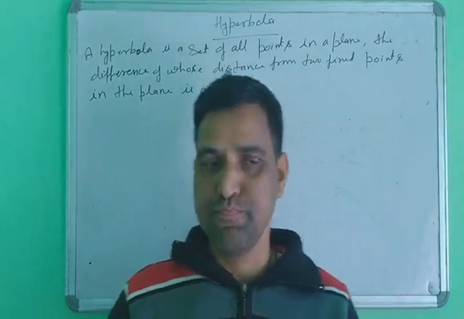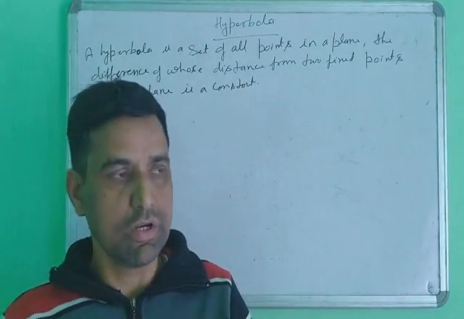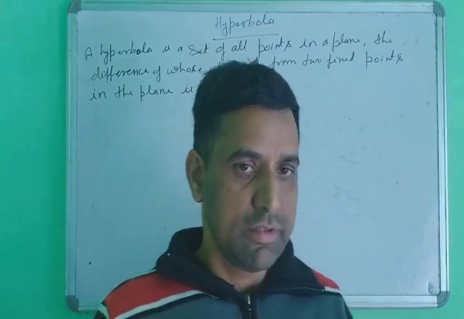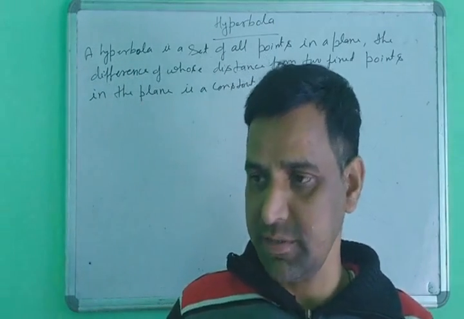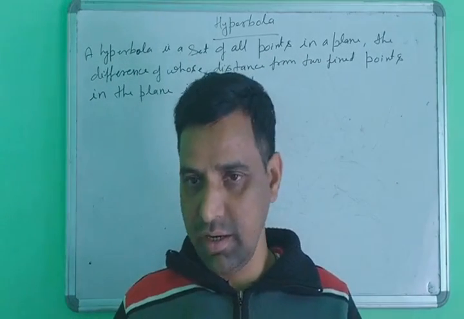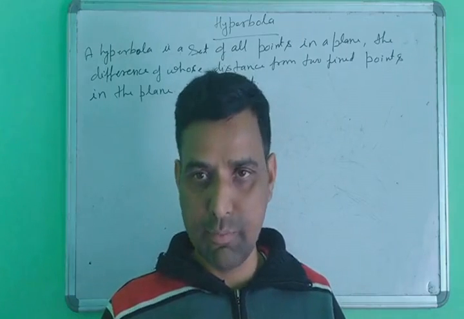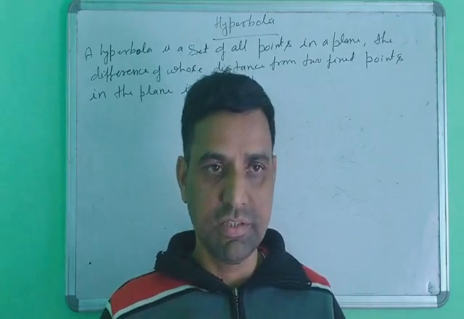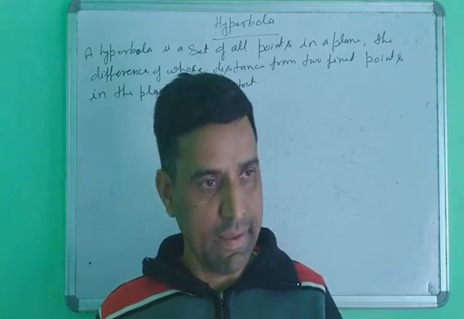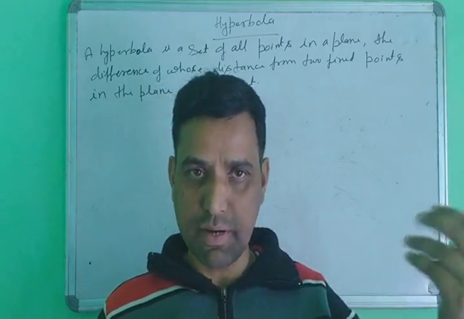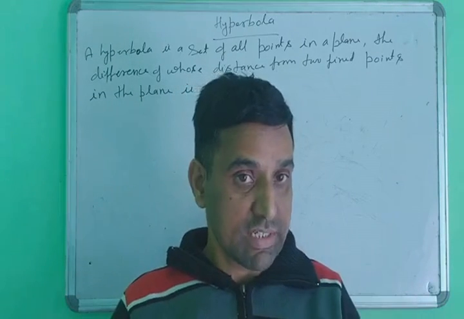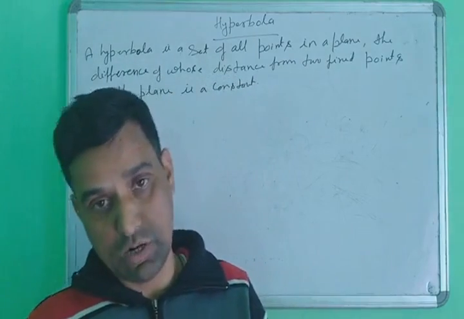Yes, class, good morning. Today we will discuss a new topic, the hyperbola. This is the fourth subtopic of the conic sections. The first subtopic was the circle, the second is the parabola, and the third is the ellipse. These three topics have been completed. So today we will discuss the hyperbola. The hyperbola is similar to the parabola and also similar to the ellipse. So first we will discuss the definition of the hyperbola. What is the hyperbola?